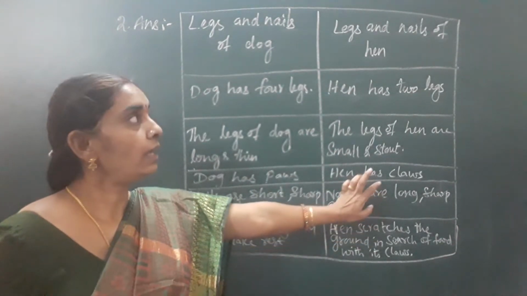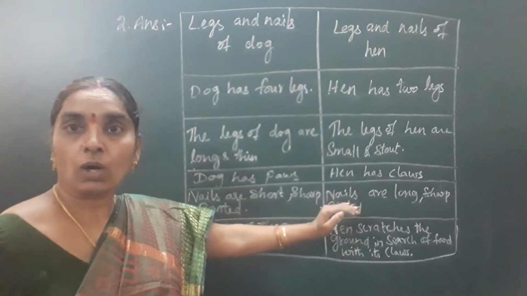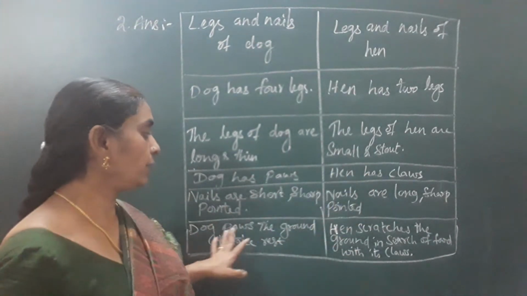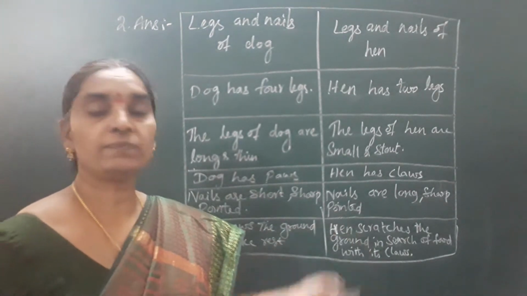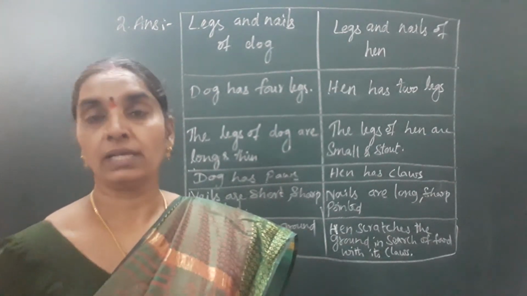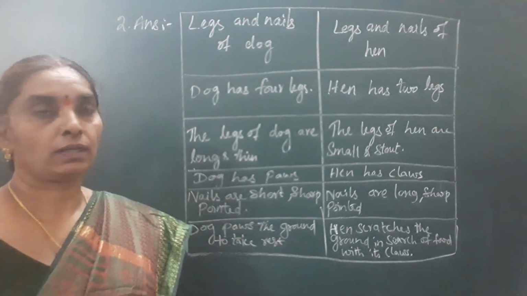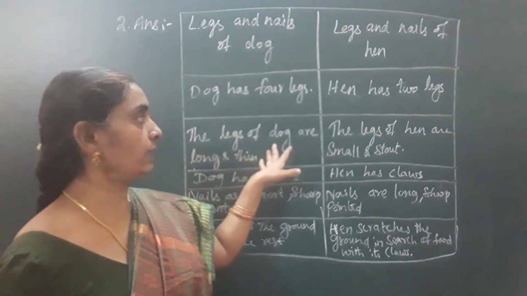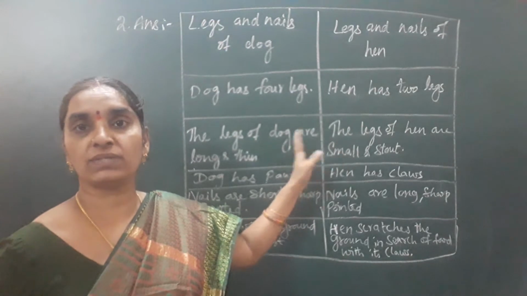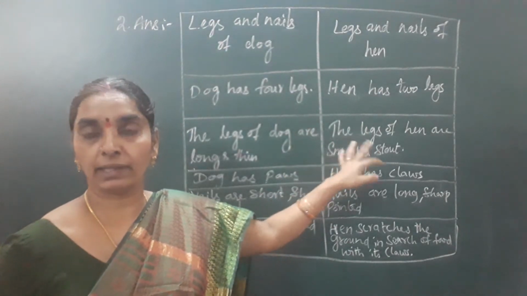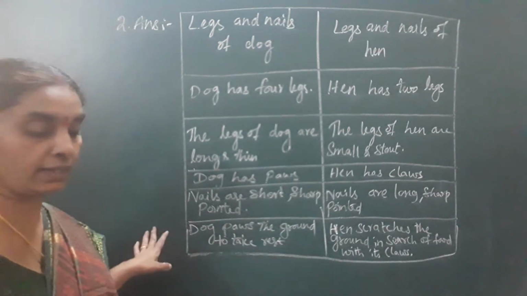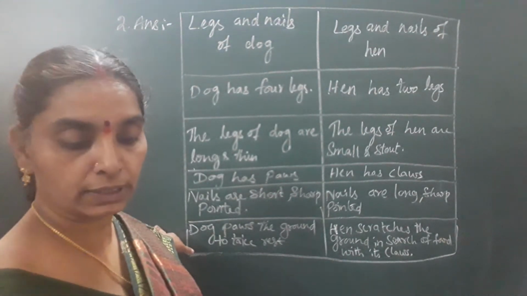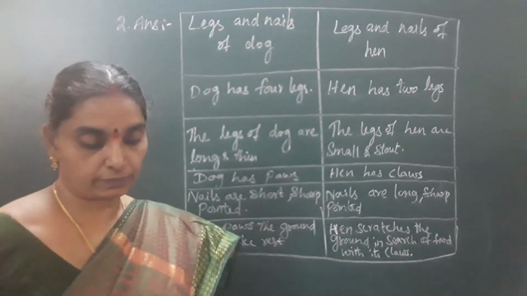Nails of hen are long, sharp and pointed. Dog paws the ground to take rest impatiently, and hen scratches the ground in search of food with the help of the claws. Okay. Here you can compare. This is the comparison between only the dog and the hen. So note down this in your notebook, and next we'll go to the next question.